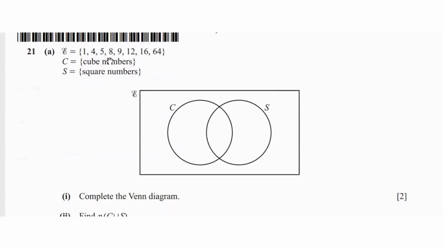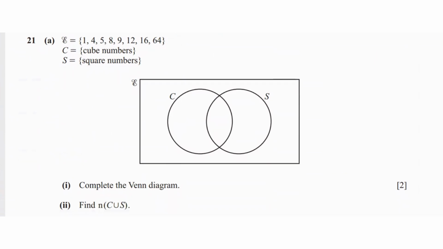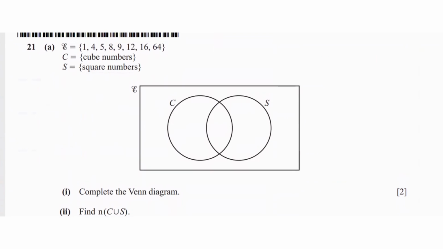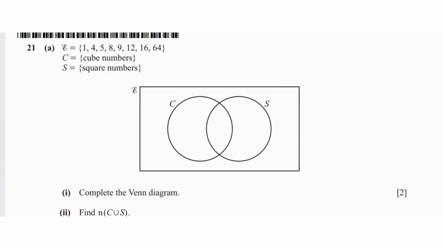Question 21 says that we have a universal set of 1, 4, 5, 8, 9, 12, 16, and 64. Set C is cube numbers and set S is square numbers. You have to complete the Venn diagram and find the number of C union S. So cube numbers are 64, 8, and 1. 1 is also a square number.